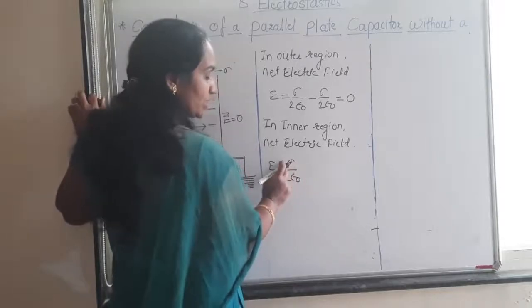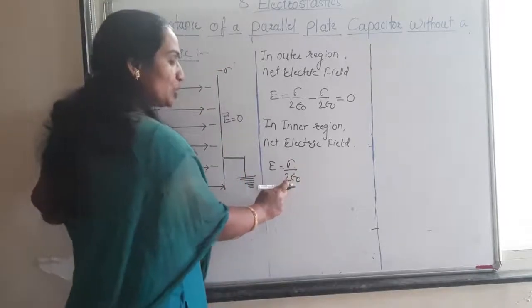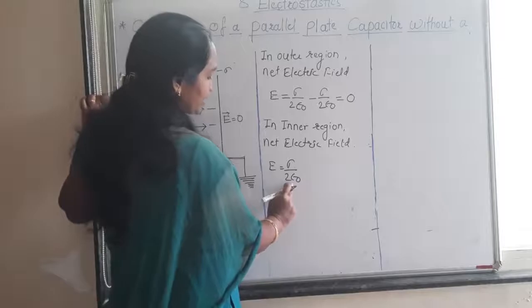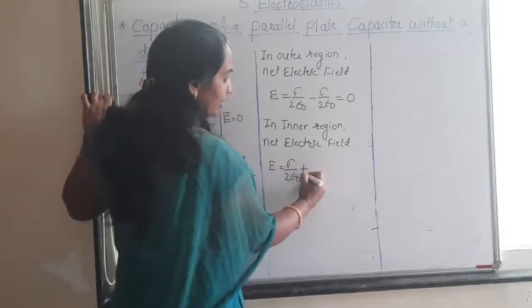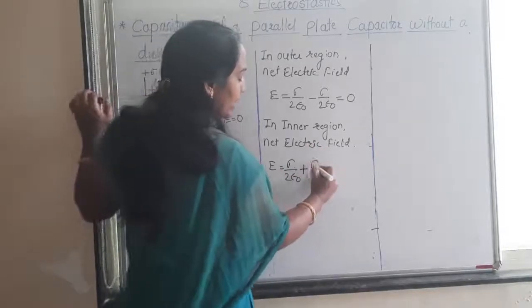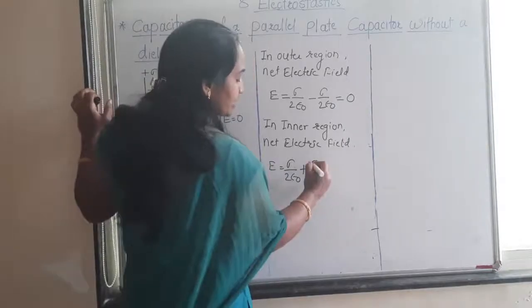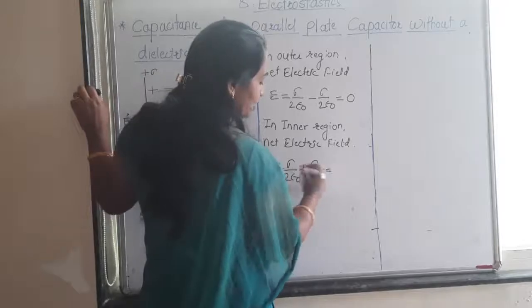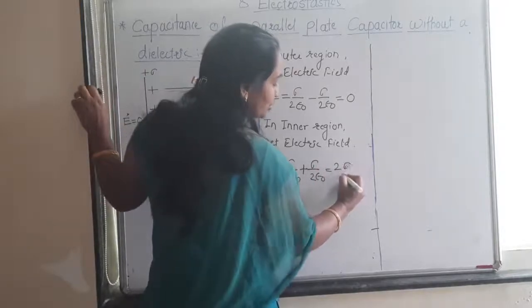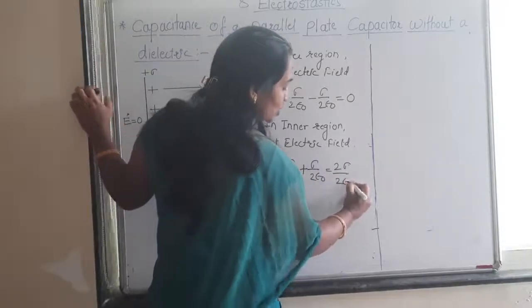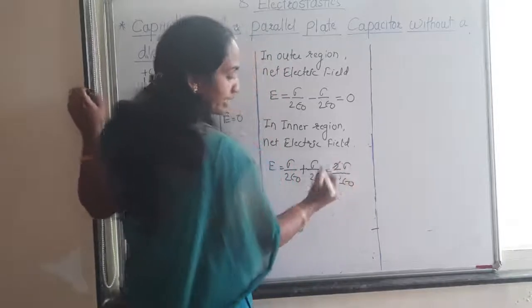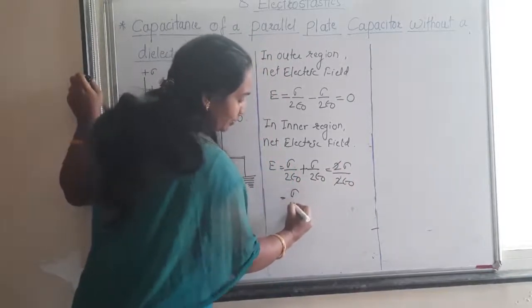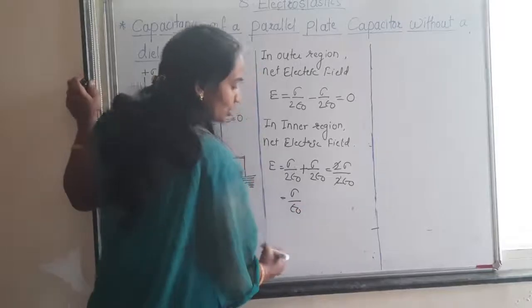Sigma is called the surface charge density and epsilon 0 is the permittivity of free space. In the inner region the fields add up, so sigma upon 2 epsilon 0 plus sigma upon 2 epsilon 0 gives 2 sigma upon 2 epsilon 0, where the 2 cancels and the equation becomes sigma upon epsilon 0.